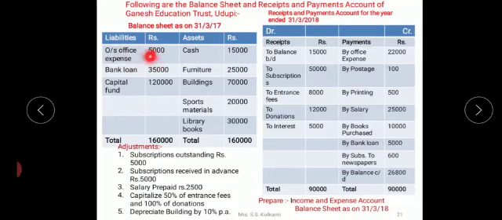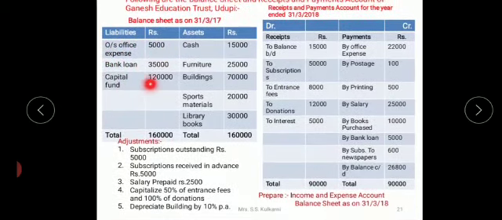Liabilities: office expense 5,000, bank loan 35,000, capital fund 1,20,000. Assets: cash 15,000, furniture 25,000, building 70,000, sports materials 20,000, library books 30,000, total 1,60,000 and 1,60,000.